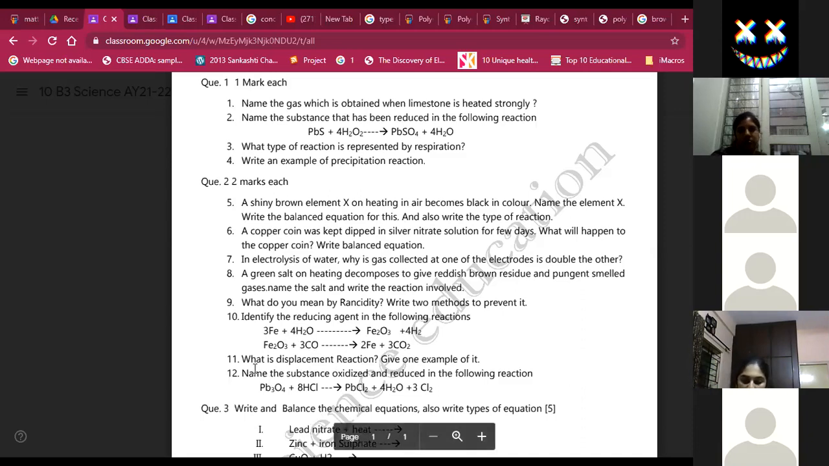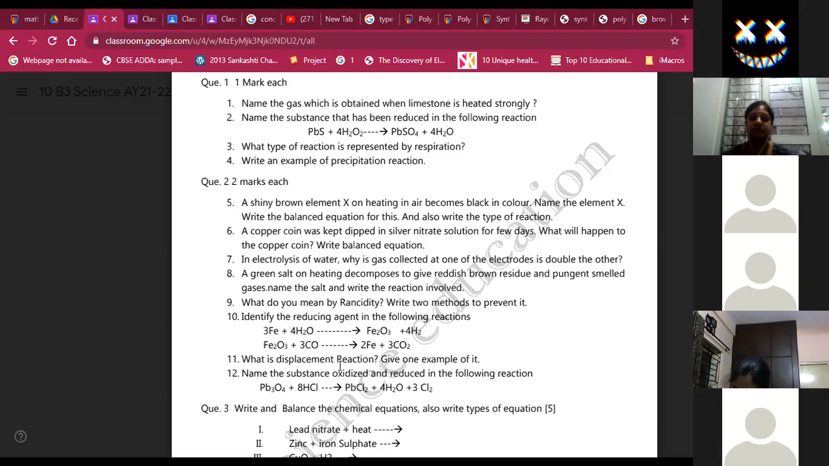Okay. So what is a displacement reaction? Give an example of it. A displacement reaction is the reaction in which a more reactive element displaces a lesser reactive element from its solution. And you can write any one equation, for example when iron is dipped in copper sulfate solution. Zn plus CuSO4 is equal to ZnSO4 plus Cu. That's right. So zinc being more reactive